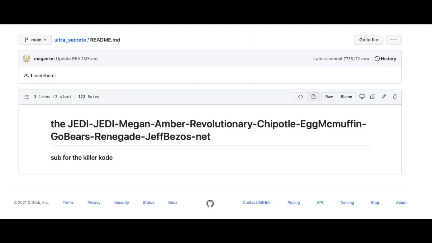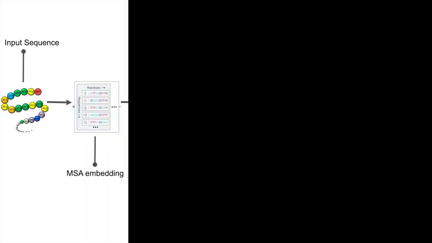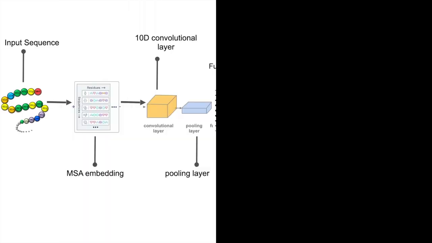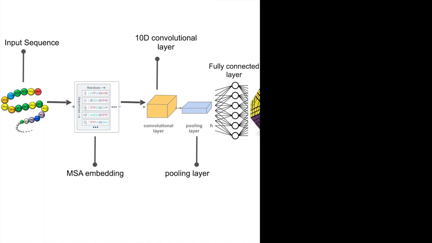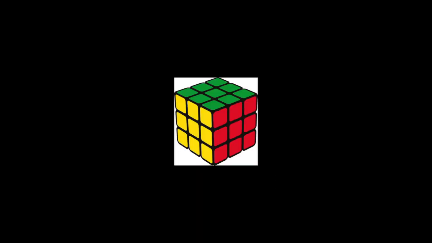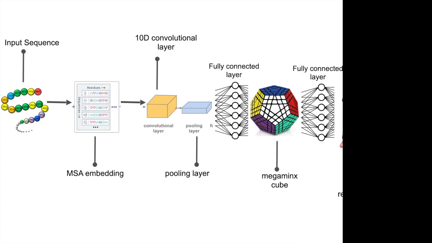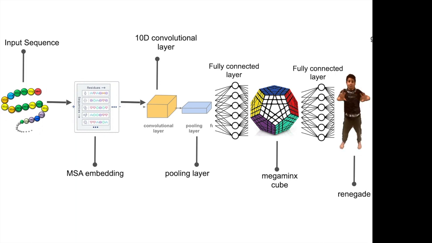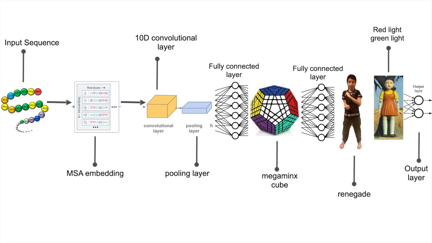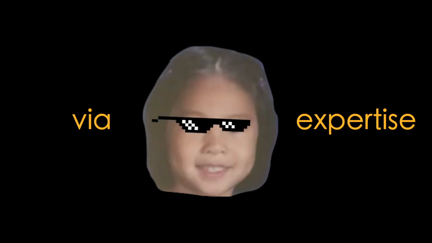Okay, so let's now get into how these ML architectures actually work. We're going to start out with an input sequence, which is then passed into MSA embedding, which is then passed into a 10D convolutional layer and a pooling layer, which is now fed into a fully connected layer. And then next we're going to pass that into a Rubik's Cube, but not the ordinary 3x3 Rubik's Cube, but the megaminx cube, because we're edgy like that. And then we were feeling a little dangerous, so then we pass it into another fully connected layer. And then now we're going to do the Renegade, which is then going to now play around a red light, green light, which is then fed into the output layer. By the way, did I mention? These architectures are simple, and all hyperparameters were optimized via expertise.